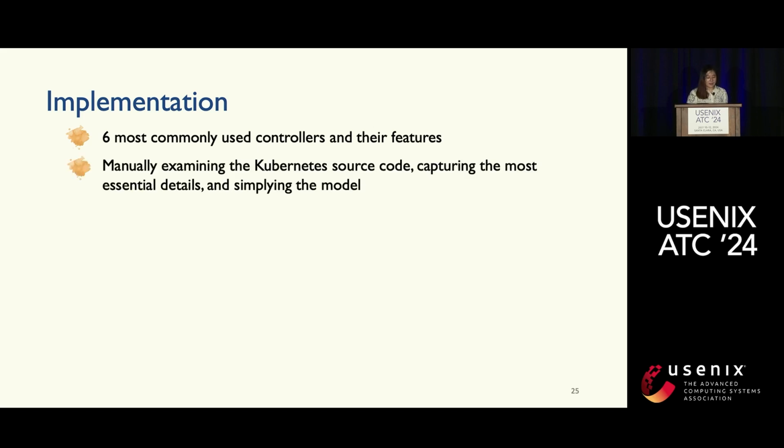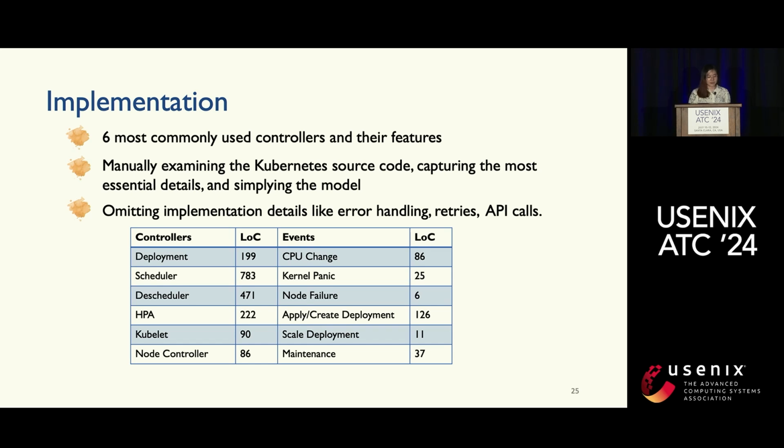So in summary, we implement the six most commonly used controllers and their features. For each controller, we manually examine the Kubernetes source code, and we capture the most essential details for each controller, and we then further simplify the models by removing some unnecessary data structures. We also omit implementation details like error handling or how we handle retries or API calls. This table summarizes the controllers and events we have implemented and their lines of code.